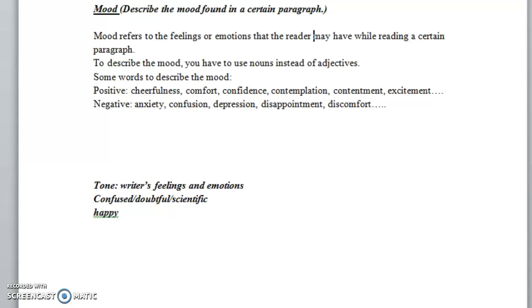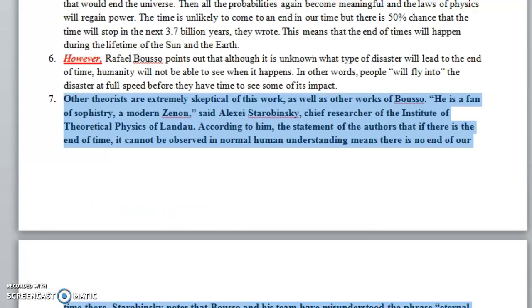And as you notice, while I'm talking about the mood, I have to use nouns, not adjectives. I cannot use confused, I have to use confusion. I cannot use happy, I have to use happiness, for example. I cannot use depressed, I use depression. If the writer is depressed, we will feel the vibes of depression all around us. This is the mood.